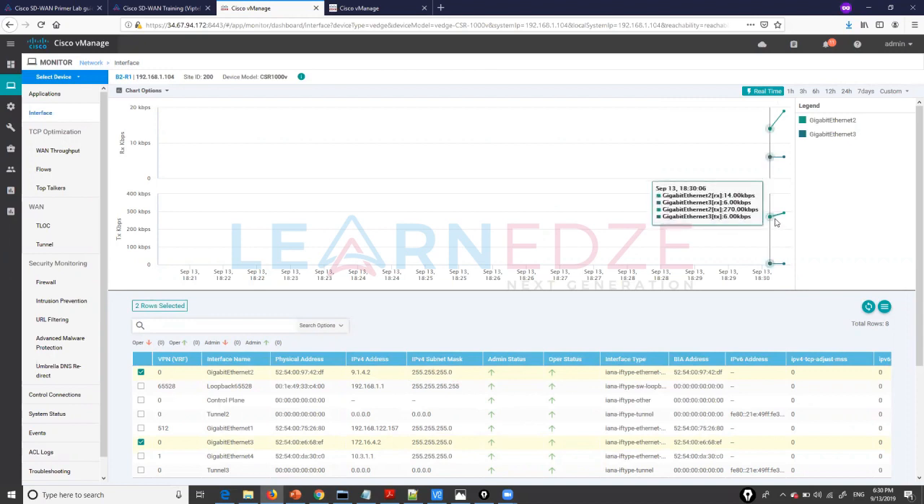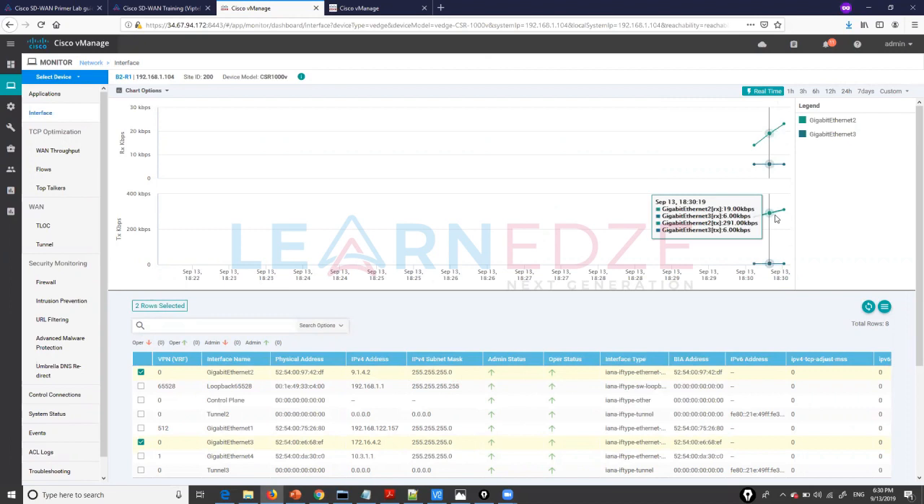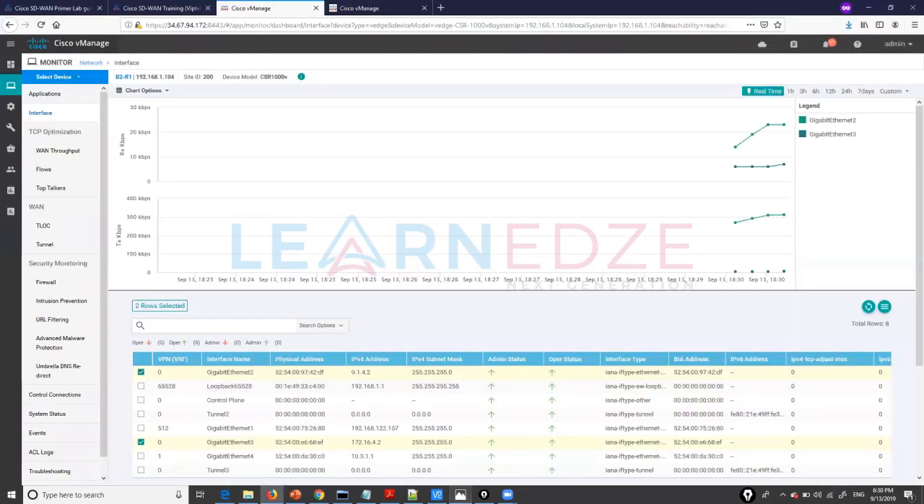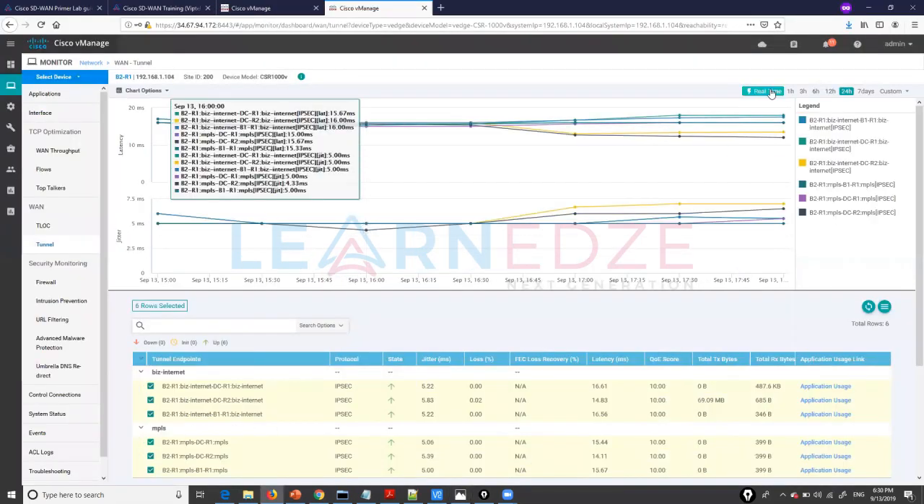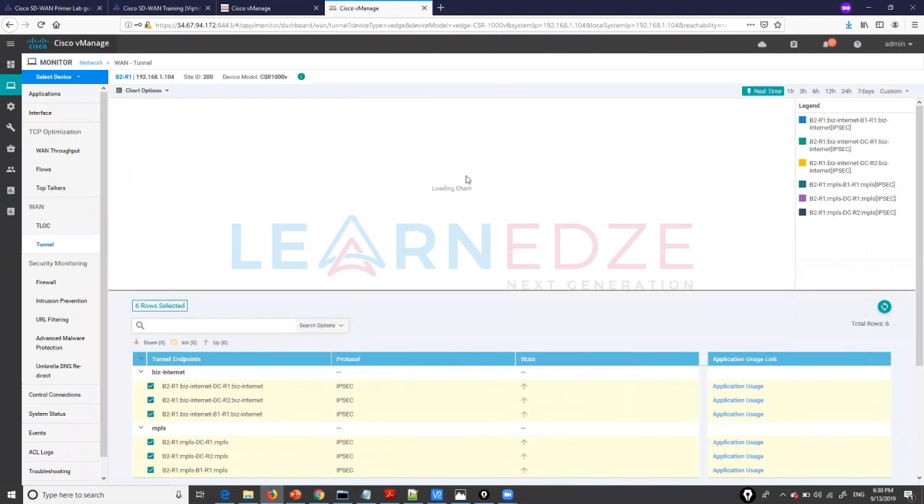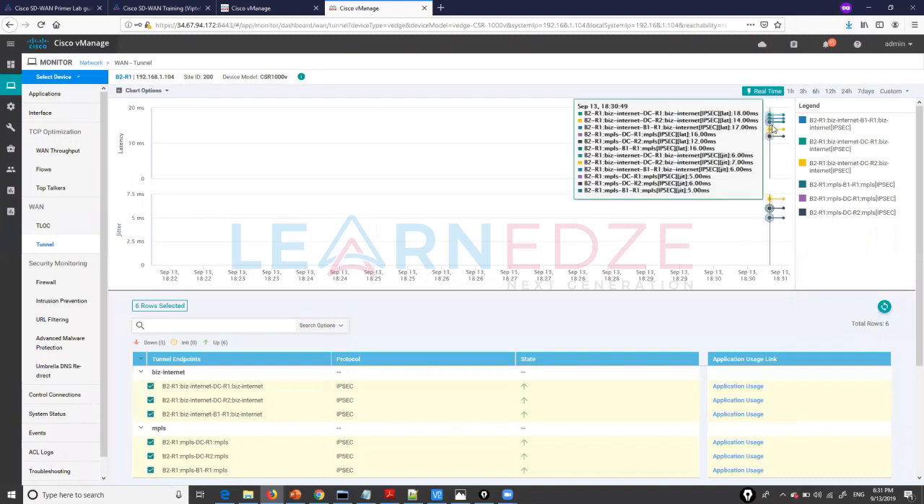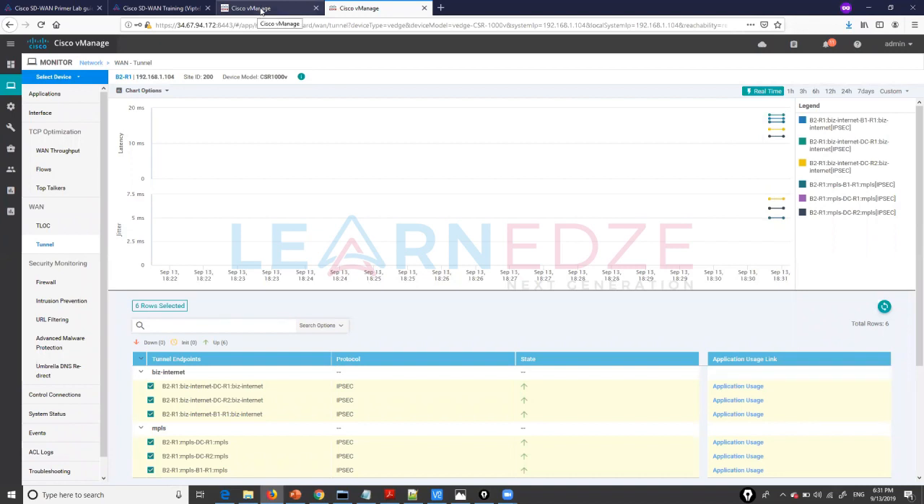Okay, so we have more traffic as of now. I'm sending one-way traffic just for the demonstration purpose. So the more TX is on Gigabit Ethernet 2, right? Gigabit Ethernet 2 is my internet link. And then let's see what is the latency on that particular link, also on the MPLS link as well. You can see the latencies here, both for the internet link as well as the MPLS link. Everything is below 20 milliseconds, right? So as of now, the traffic is basically going on the internet link.